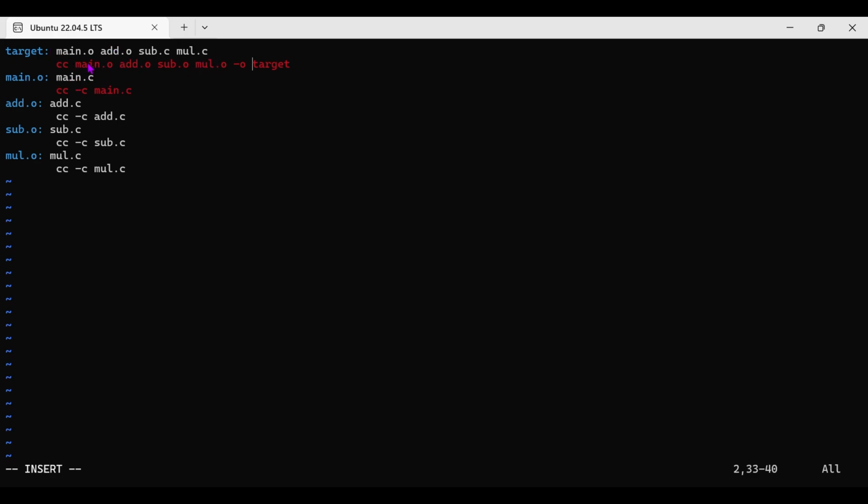It will work. Then, before running this, who will give the object file main.o? To get main.o, we have to compile main.c, right? That's why here we give the target main.o. This is the command, and this is the dependent file, main.c. To get main.o, obviously main.c is the dependent file. This is the command. Okay, see, if the color changes, the indentation may have gone wrong.